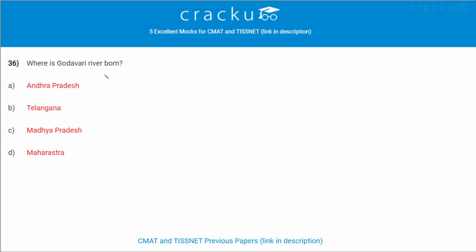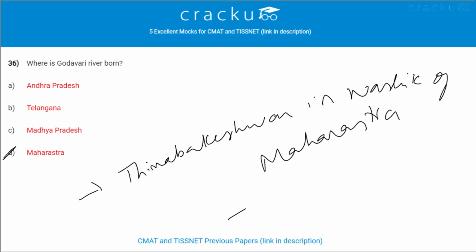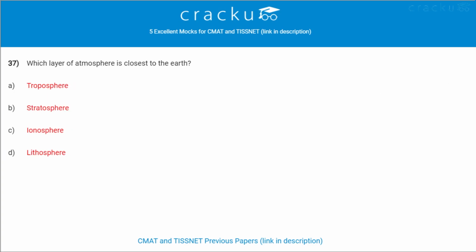Where is Godavari River born? Godavari River is born in Maharashtra. Timbakeshwar in Nasik of Maharashtra. It ends to Bay of Bengal. Next question. Which layer of atmosphere is closest to the earth? Troposphere is closest to the earth.